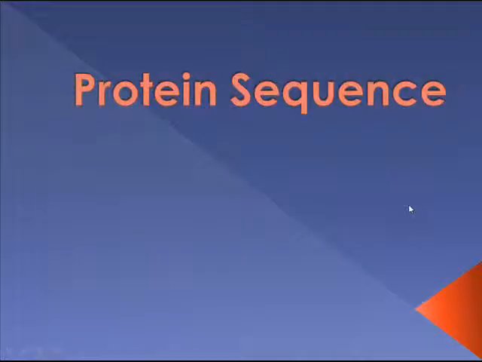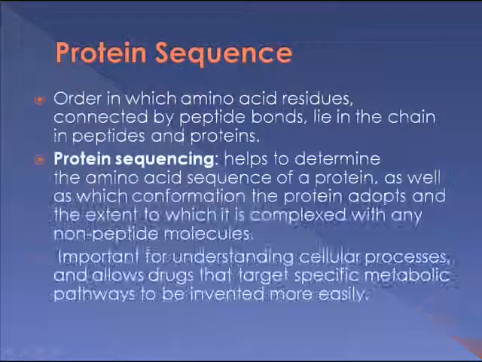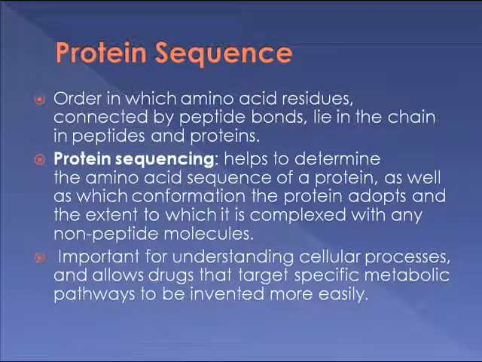Next is the protein sequence. A peptide sequence, or amino acid sequence, is the order in which amino acid residues, connected by peptide bonds, lie in the chain in peptides and proteins.